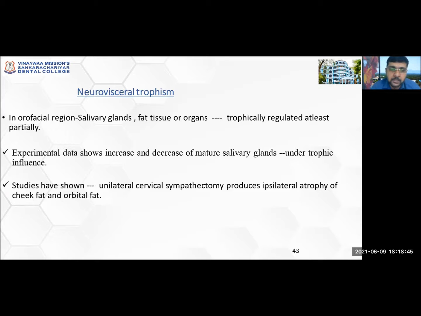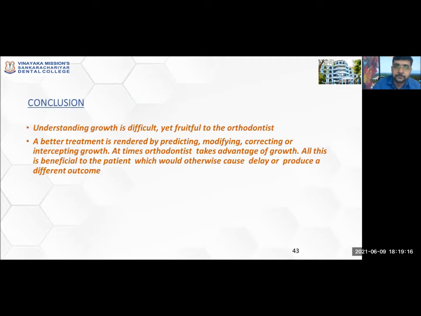Experimental data shows increase and decrease of mature salivary glands under trophic influence. Studies have shown that unilateral cervical sympathectomy produces ipsilateral atrophy of cheek fat and orbital fat. With the cervical sympathectomy, removing that entire segment of nerve which was stimulating that area, an atrophy was seen. So this again proved that the growth at a particular area is controlled by the nerves or neural stimulation.